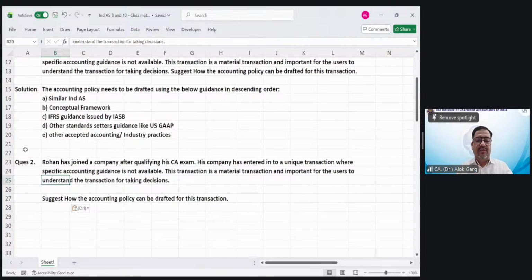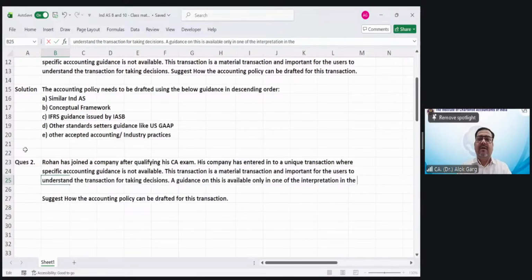So Rohan has joined a company after qualifying his CA exam. His company has entered a unique transaction where specific accounting guidance is not available. This transaction is a material transaction, important for the users to understand for taking a decision. Guidance on this is available only in one of the interpretations in the IFRS literature.